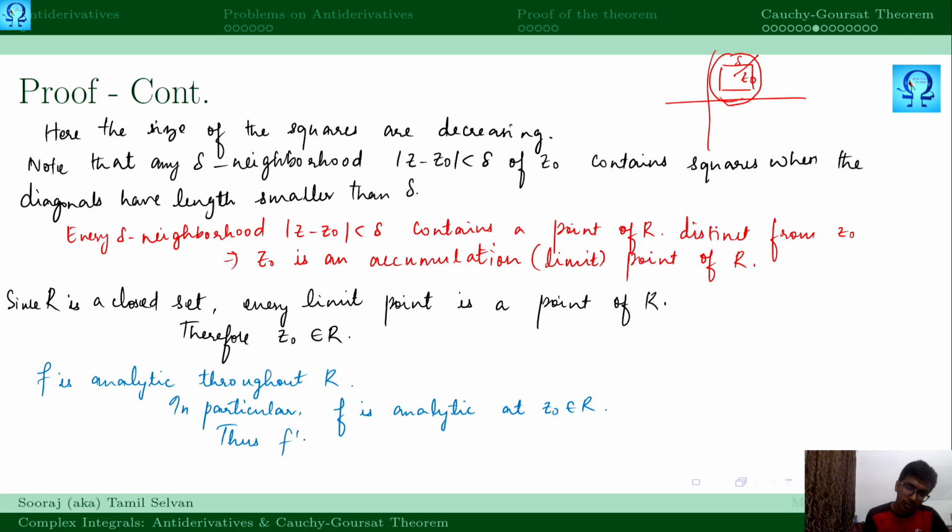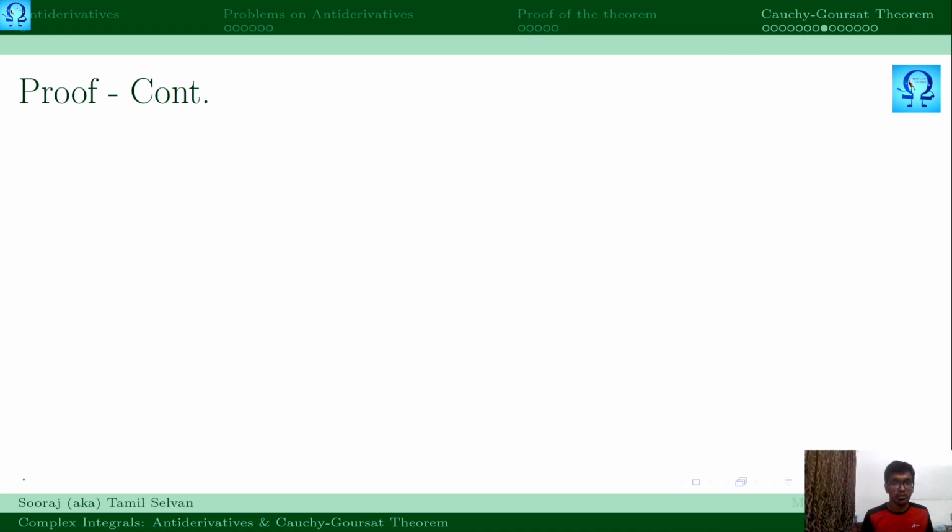Thus, the derivative of the function at z naught exists. Next we are going to make use of the definition of a derivative.